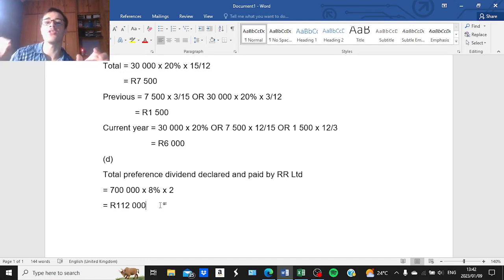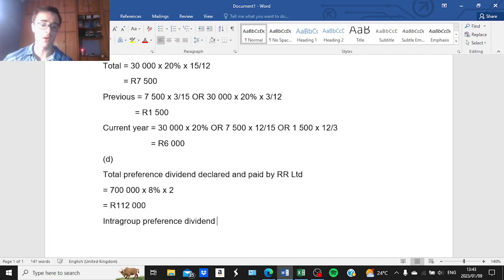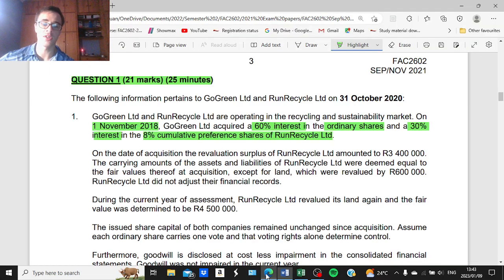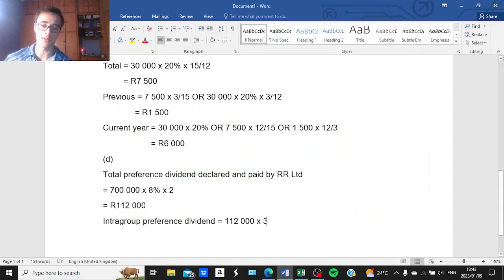And we need to use the parent's percentage interest in the preference share capital in order to calculate the intra-group preference dividend. So the intra-group preference dividend amount is equal to the total of 112,000, and we will multiply this by 30%, because that is the parent's percentage interest in the preference share capital.